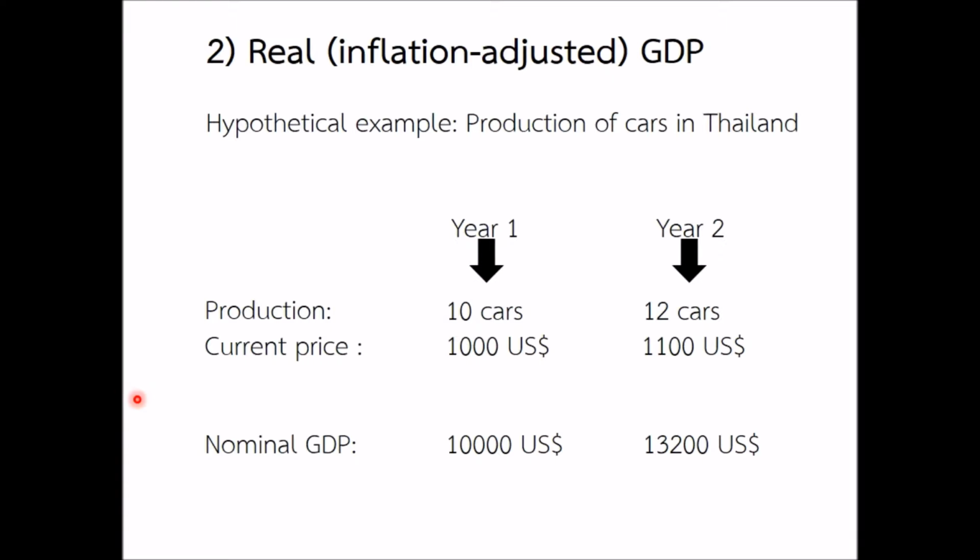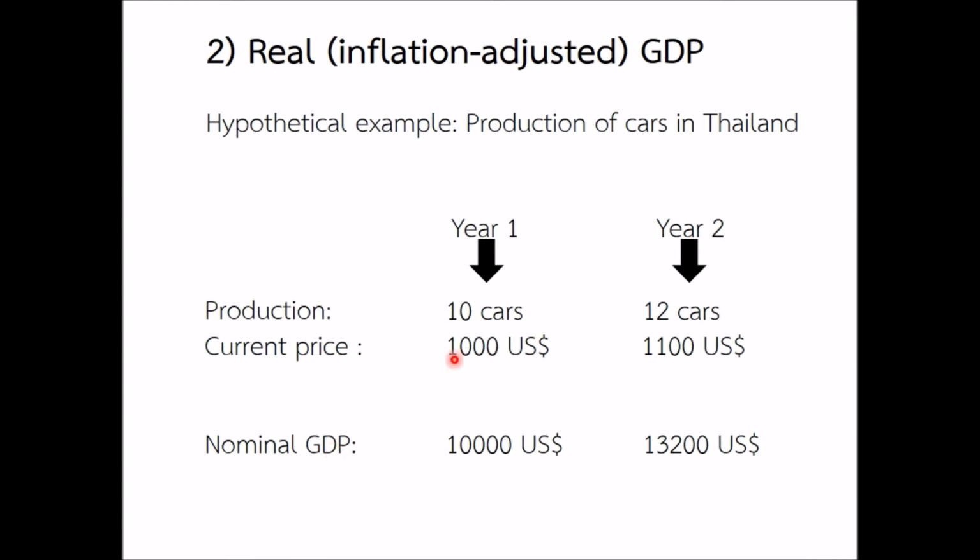Let's look at a small example again. This time we're looking at the production of cars in Thailand. We have 2 years, year 1 and year 2. Let's assume that in year 1, Thailand produced 10 cars. It's just a simple and easy example. In year 2, Thailand produced 12 cars. So Thailand in year 2 produced 2 cars more than in year 1.